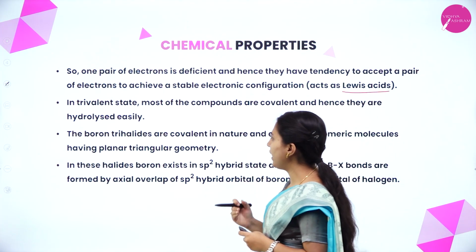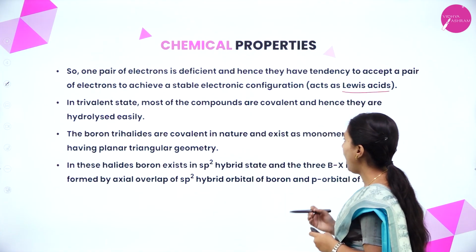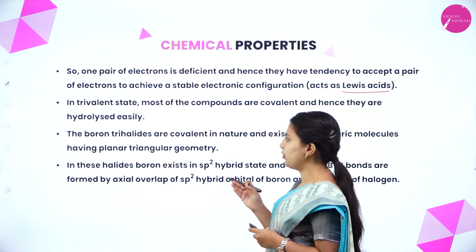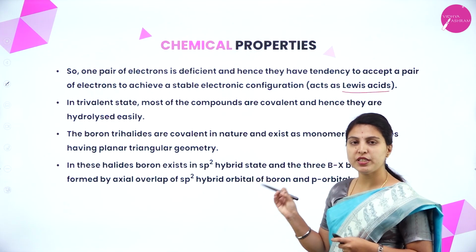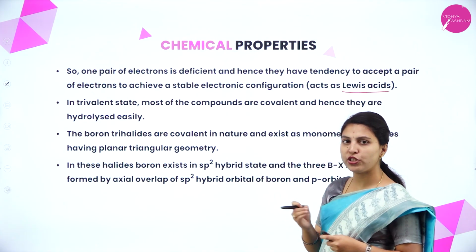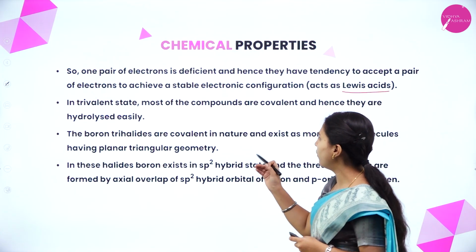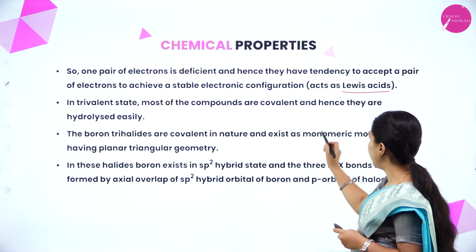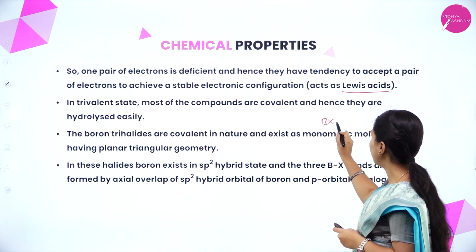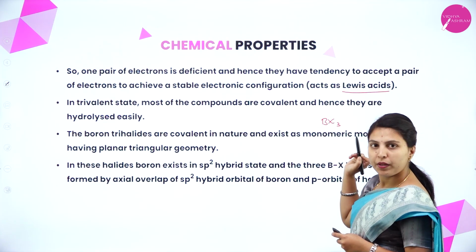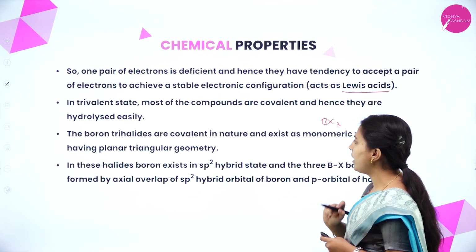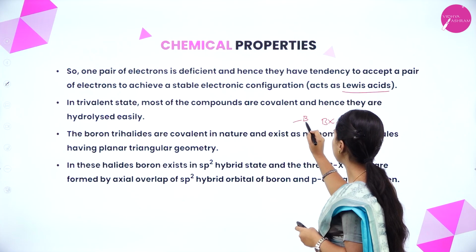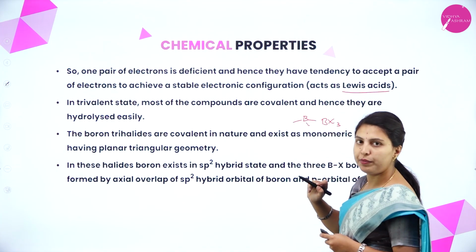The boron trihalides are covalent in nature and exist as monomeric molecules having planar triangular geometry. Boron trihalides means BX3, three halogen atoms will be there. Monomeric means like this. It is boron trihalide, monomeric in structure with planar triangular geometry. B will be like this.